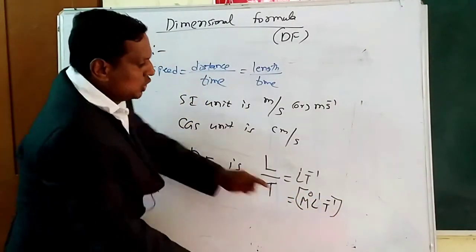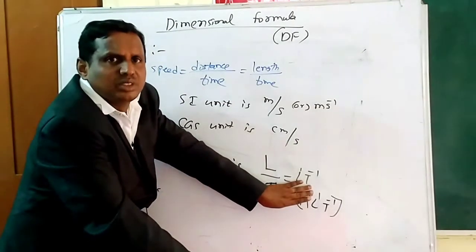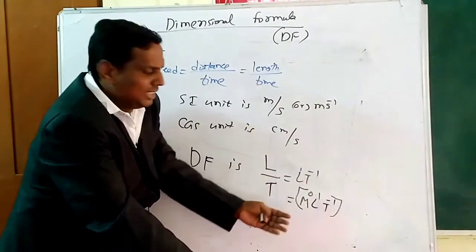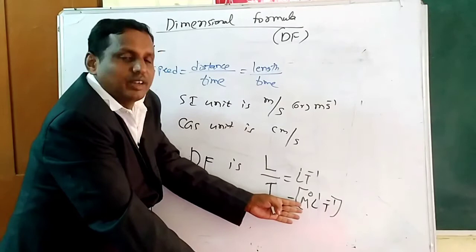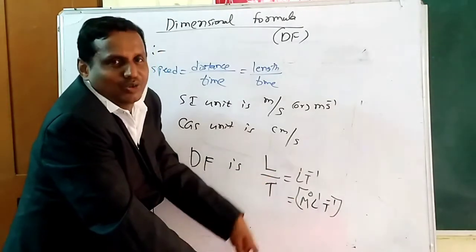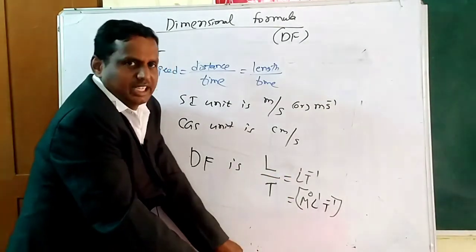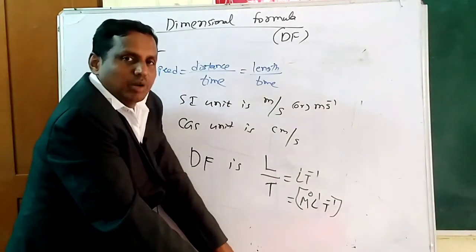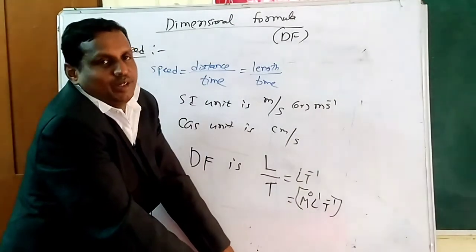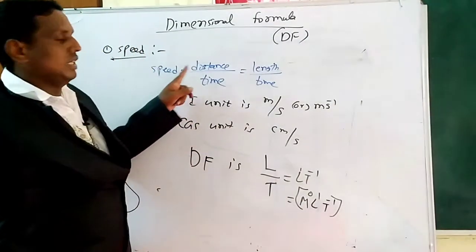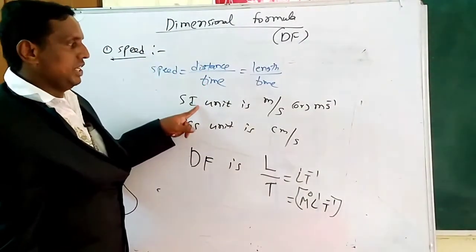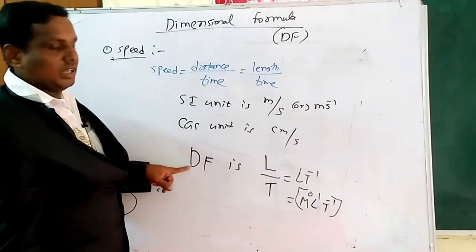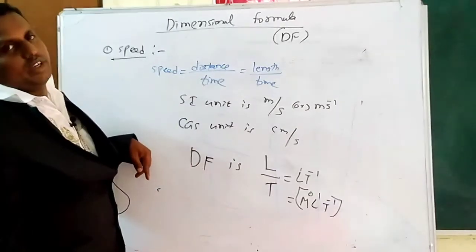Why? M power 0 means nothing but 1 only. But we are just showing mass also. M power 0 is nothing but 1 only. This is also correct, this also correct. You take any way, both are correct. So M power 0, L power 1, T power minus 1 is the dimensional formula of speed. Speed equals the general form, distance by time, then SI, CGS and dimensional formula. For every derived quantity, we can write like this.